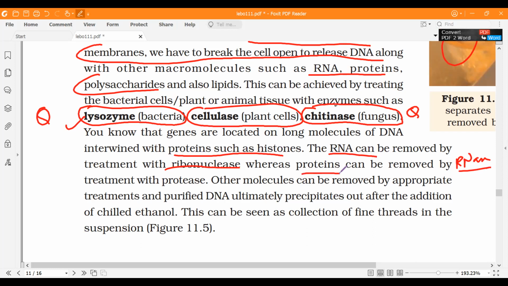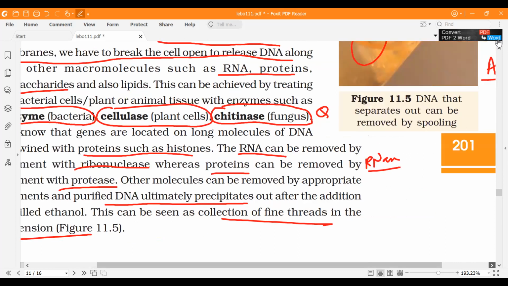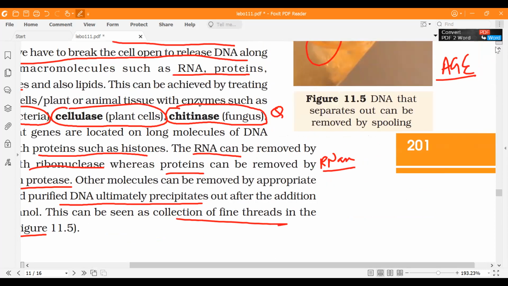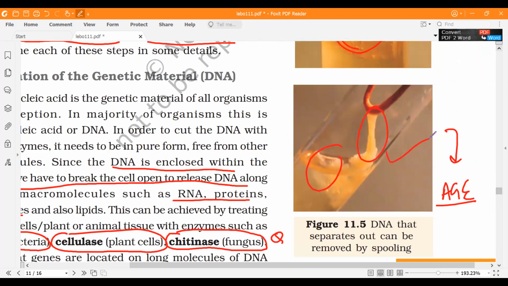To remove proteins, you can use protease enzyme, just like in the Avery, MacLeod and McCarty experiment, if you remember. Okay, so ultimately, then you'll have your purified DNA. You can see it as a fine thread in the suspension, as you can see over here.